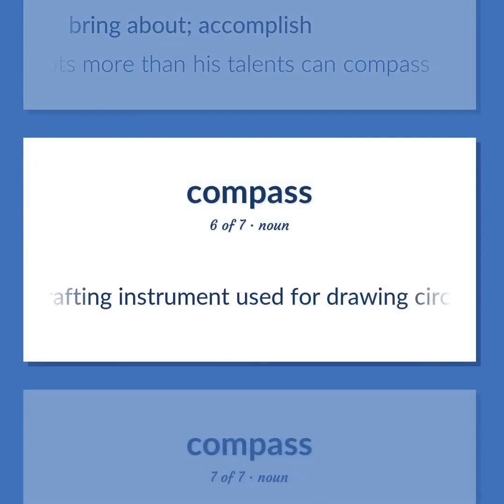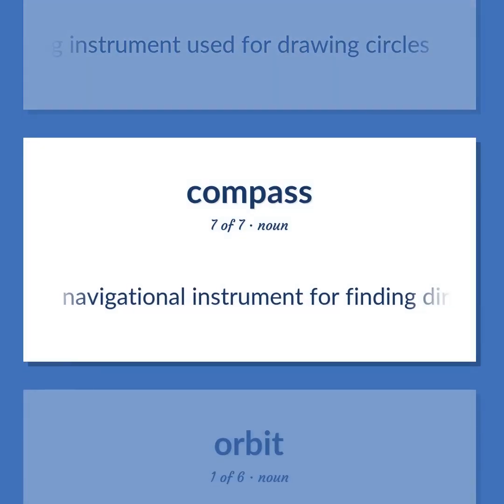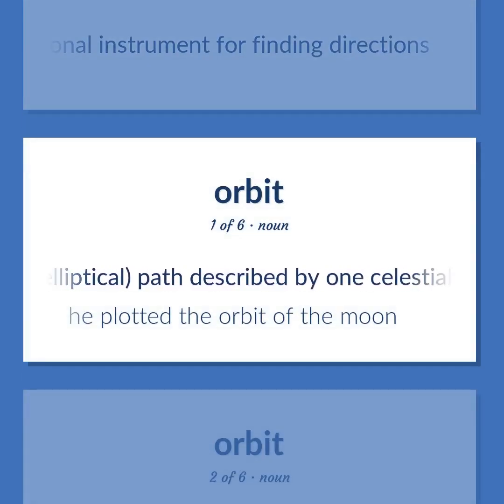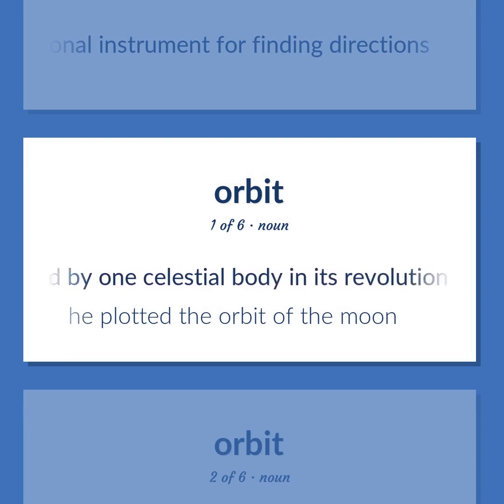Drafting instrument used for drawing circles. Navigational instrument for finding directions. The, usually elliptical, path described by one celestial body in its revolution about another. He plotted the orbit of the moon.